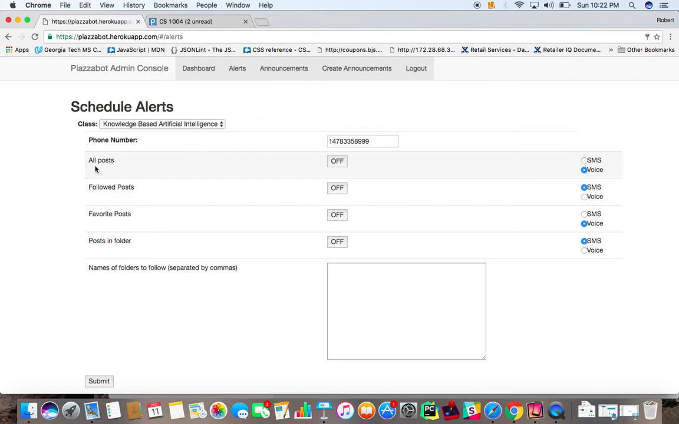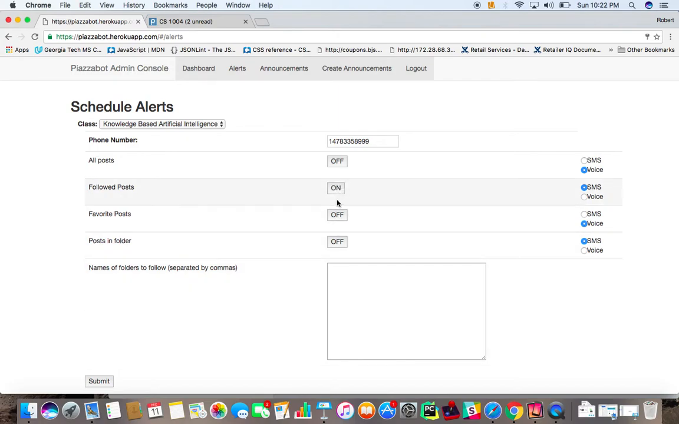I don't know if there's maybe some circumstance if the instructor is out of town or out of pocket for a certain period of time, they may want to enable this on a short-term basis, or maybe during finals week or something of that nature, they may want to receive everything for some period of time as an alert. And then any posts that are being followed by the Piazza Bot, we can send an alert for those, as well as favorited posts and posts that are in a particular folder. For posts in a particular folder, the instructor can specify which folders they want to be alerted on when a post gets created in a specified folder here.